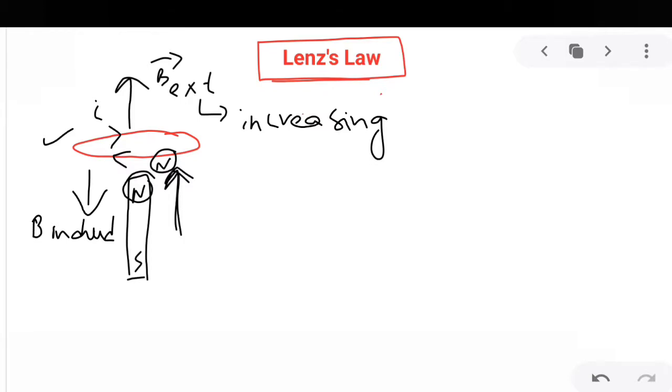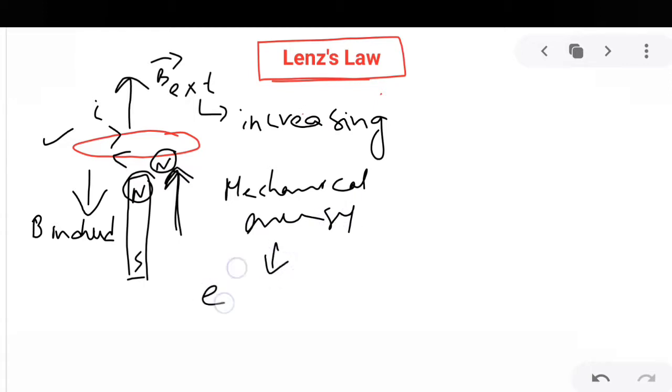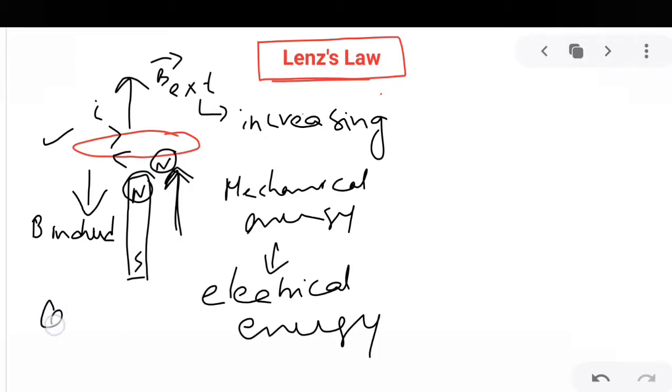That means you are spending mechanical energy, and that mechanical energy is converted into electrical energy in the coil. So that explains the conservation of energy principle. So this is one observation.